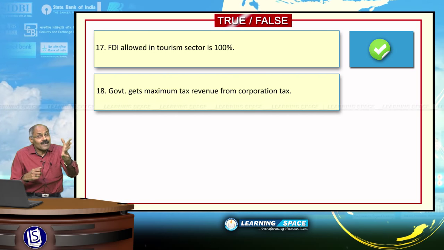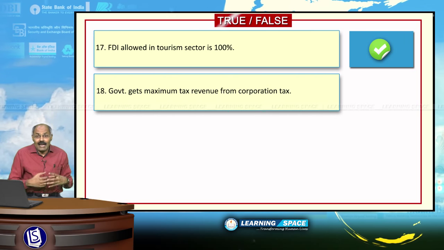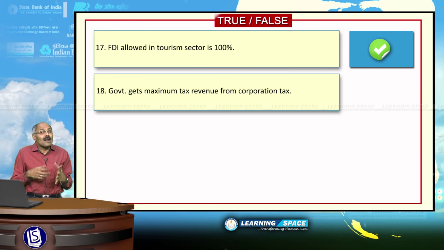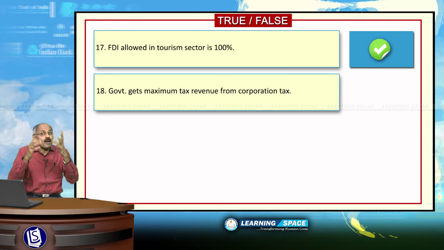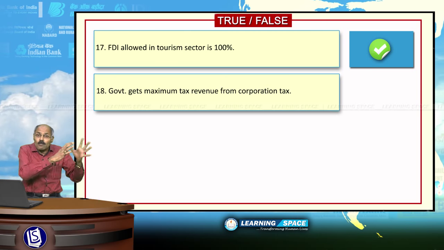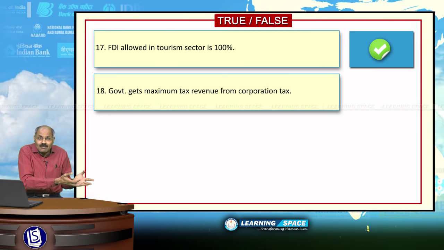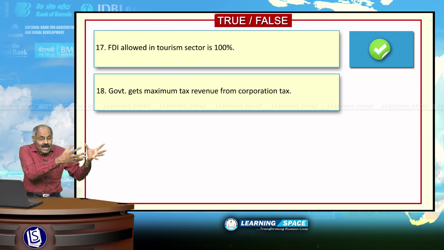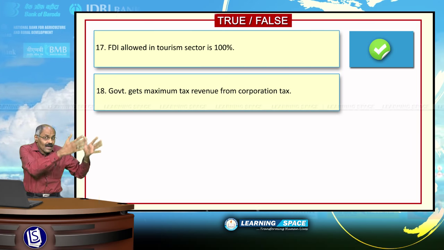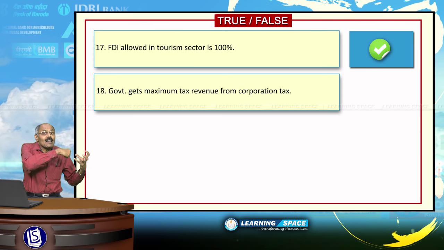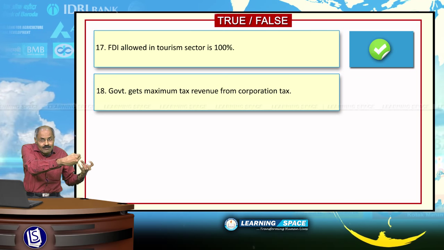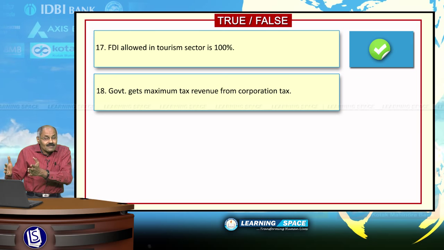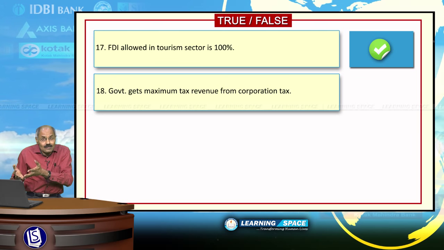The government gets a maximum tax revenue from corporation tax. The tax paid by various companies, that is corporation tax. Government gets maximum revenue from corporation tax. Please don't forget, corporation tax and personal income tax are classified as direct taxes, because they are directly paid by the persons or companies. And customs duty, excise duty, service tax, these are indirect taxes.